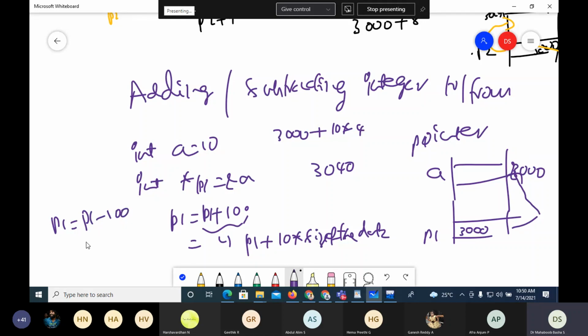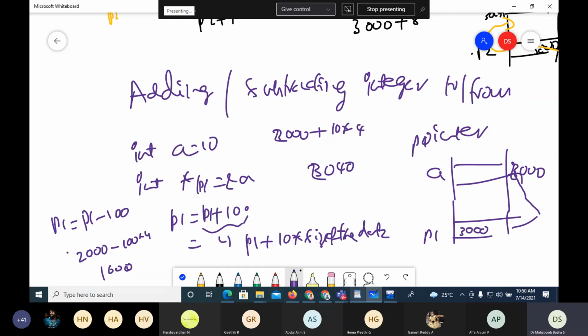So if it is 2000 here, then 2000 minus 100 into 4 gives 1600. So when I subtract 100 from a pointer with address 2000, it becomes 1600, not 1900. This is one more arithmetic operation which is very important with pointers.